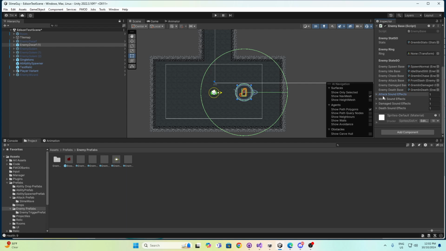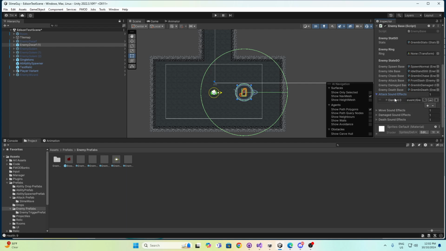I think eventually, if we wanted to add multiple attack sound effects and we didn't want to do it in FMOD, which is really easy to do, so I don't know why we would ever need to do this. So maybe we need to rethink how we're doing it, but it works.